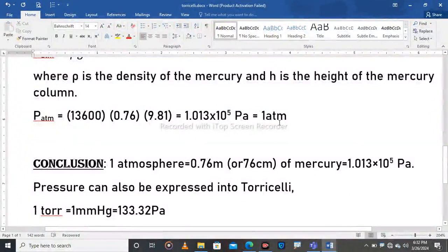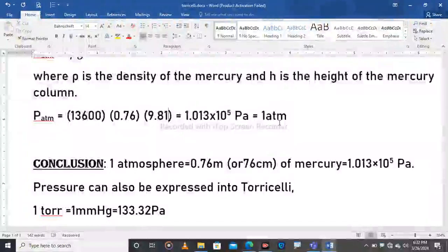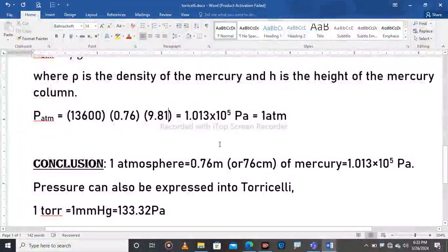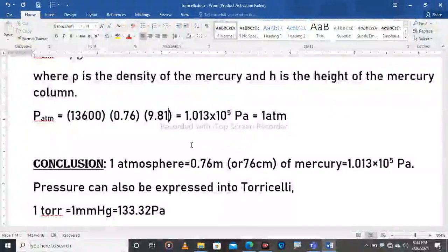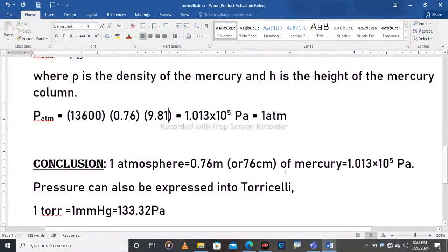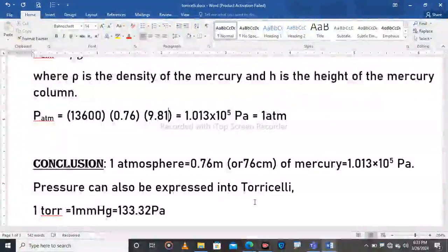It is called the atmosphere. Atmosphere is another unit of pressure. You have to remember again that this experiment was carried out at sea level. It means that if you move from sea level up to another point, the level of the mercury in the tube will be reduced.